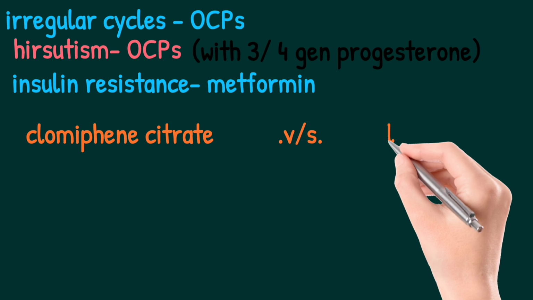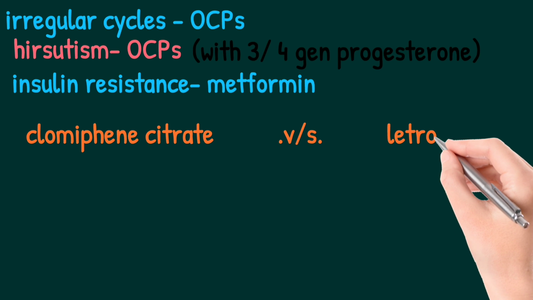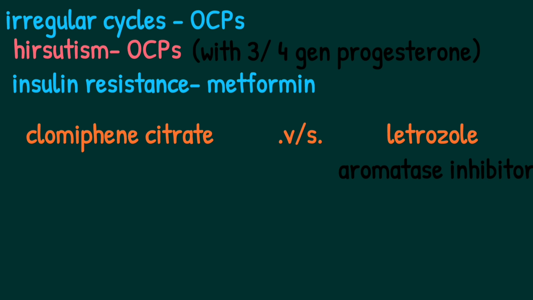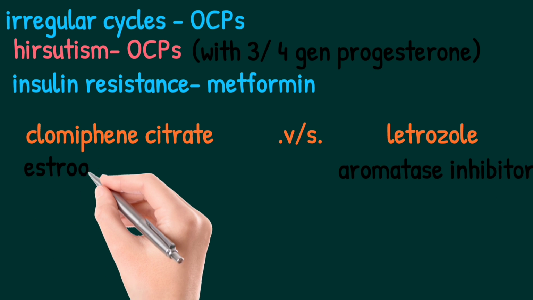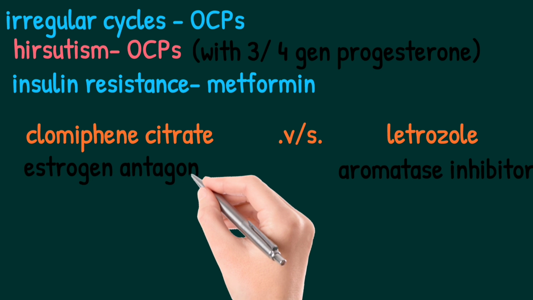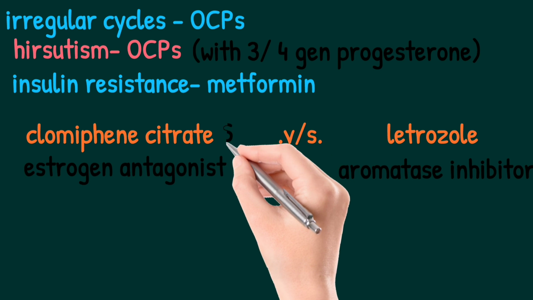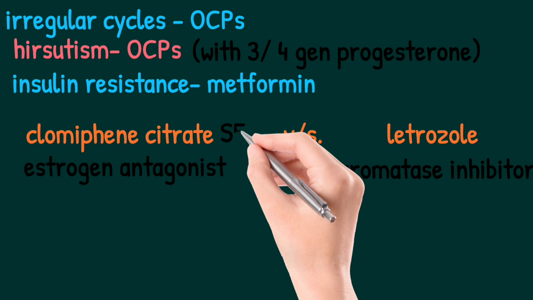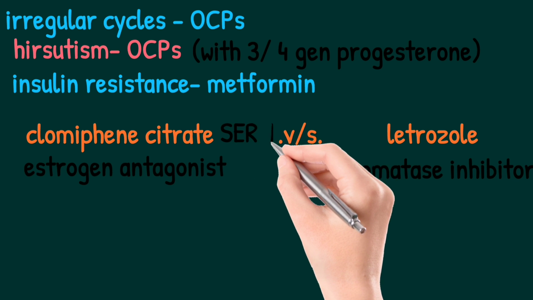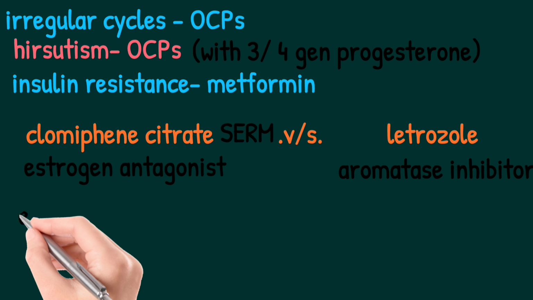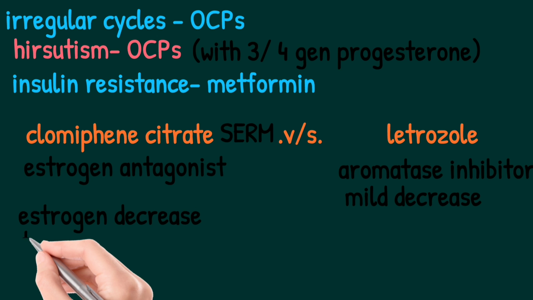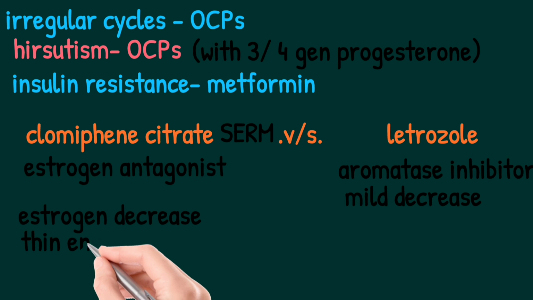So now if we compare clomiphene citrate versus letrozole, we all know that clomiphene citrate is a selective estrogen receptor modulator and letrozole is an aromatase inhibitor. Clomiphene citrate inhibits estrogen receptors in the pituitary, leading to FSH release, leading to follicle development.